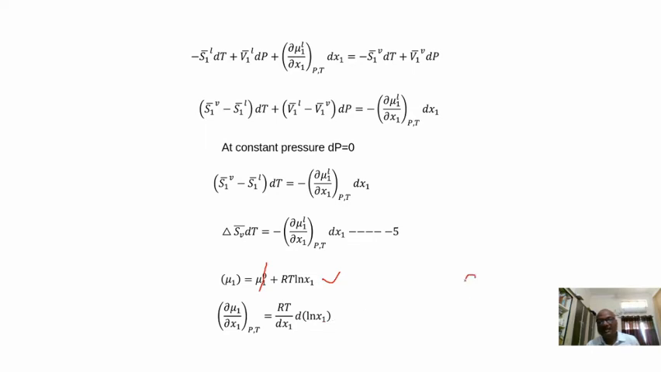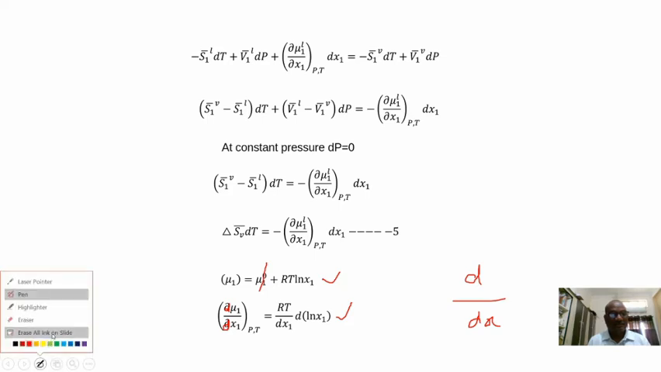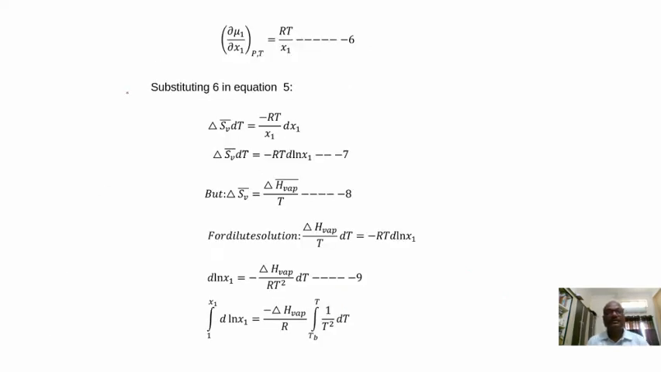Means simply we are differentiating this equation with respect to dx at both sides, d mu1 divided by dx1. So this becomes 0, and the remaining part will be x1. What is the remaining part? d mu1 by dx1 is equal to RT by dx1 d log x1. Okay, next, going further, d mu1 by dx1 is equal to RT by x1.